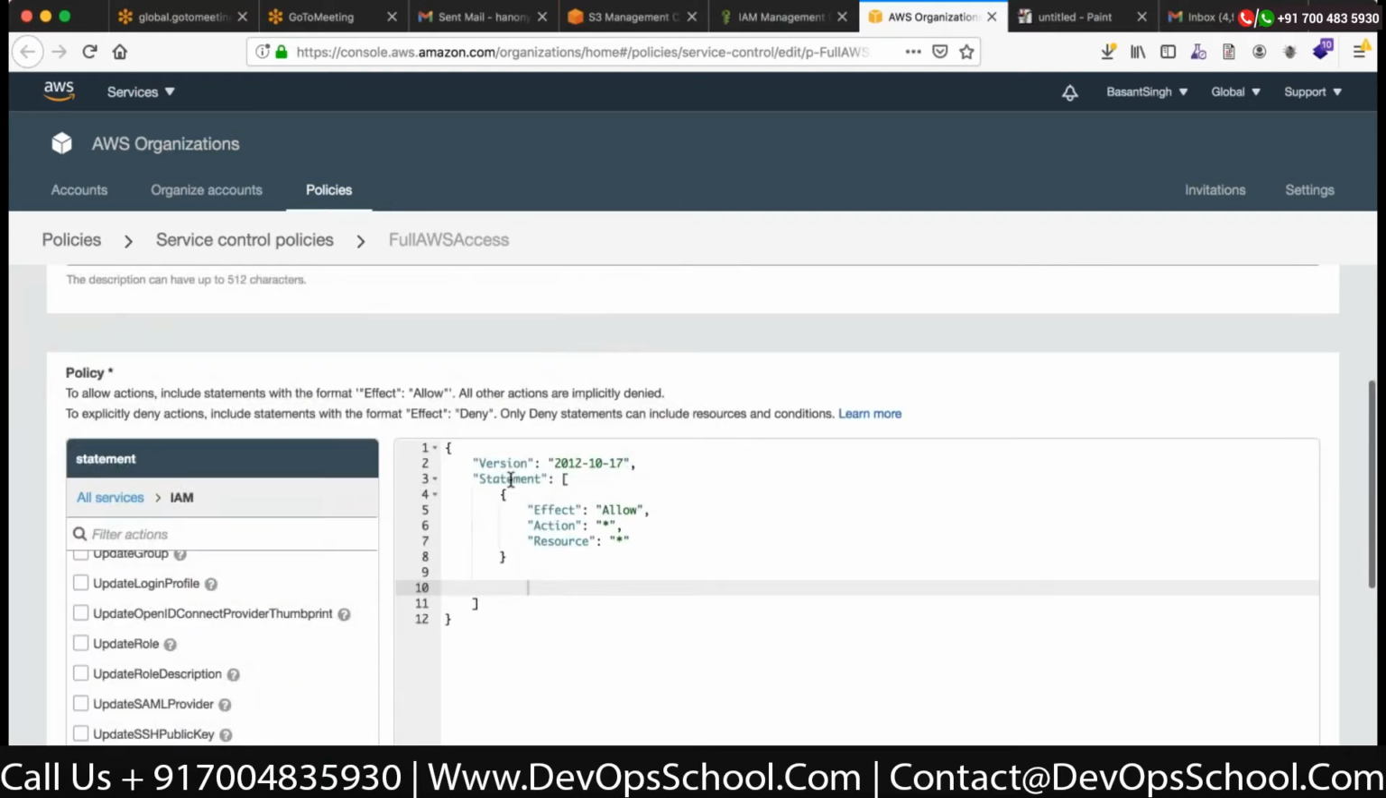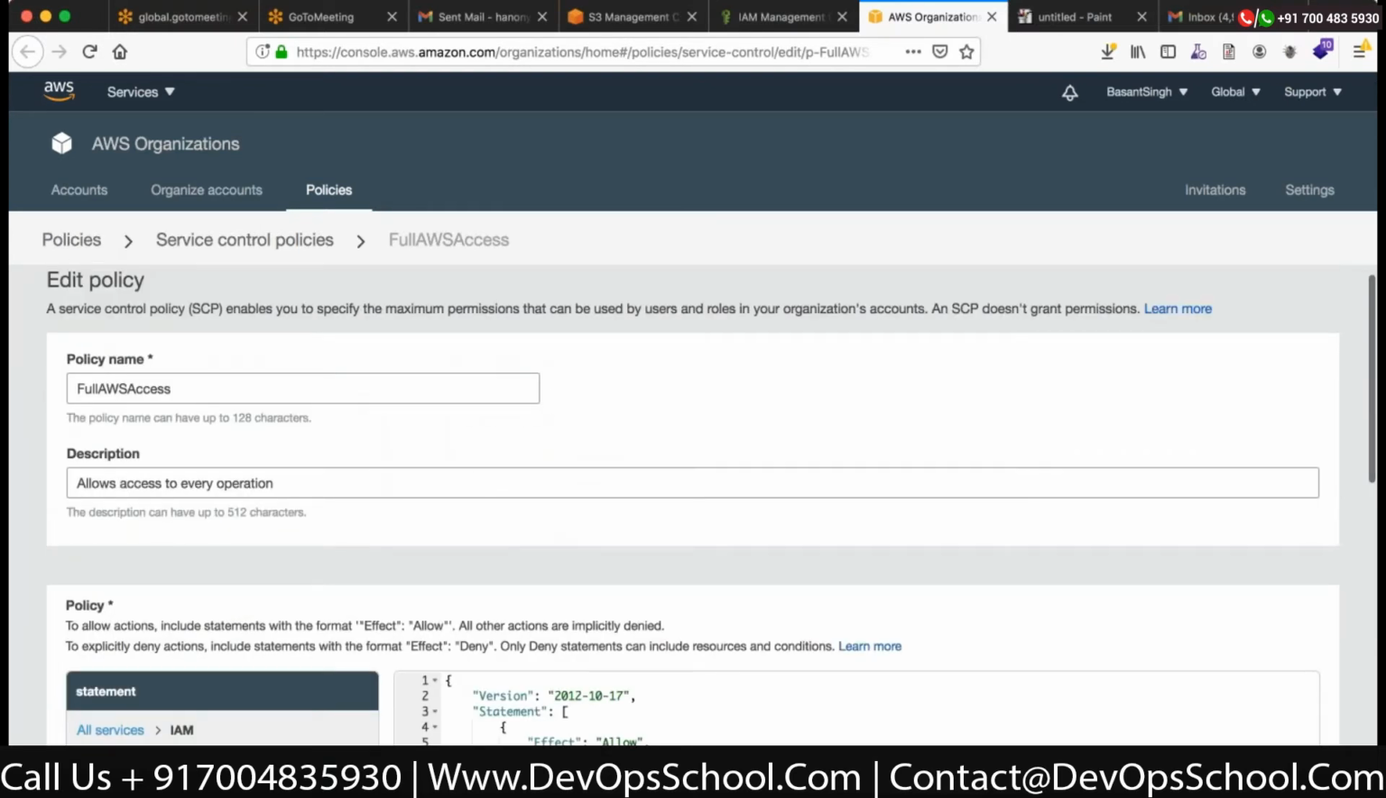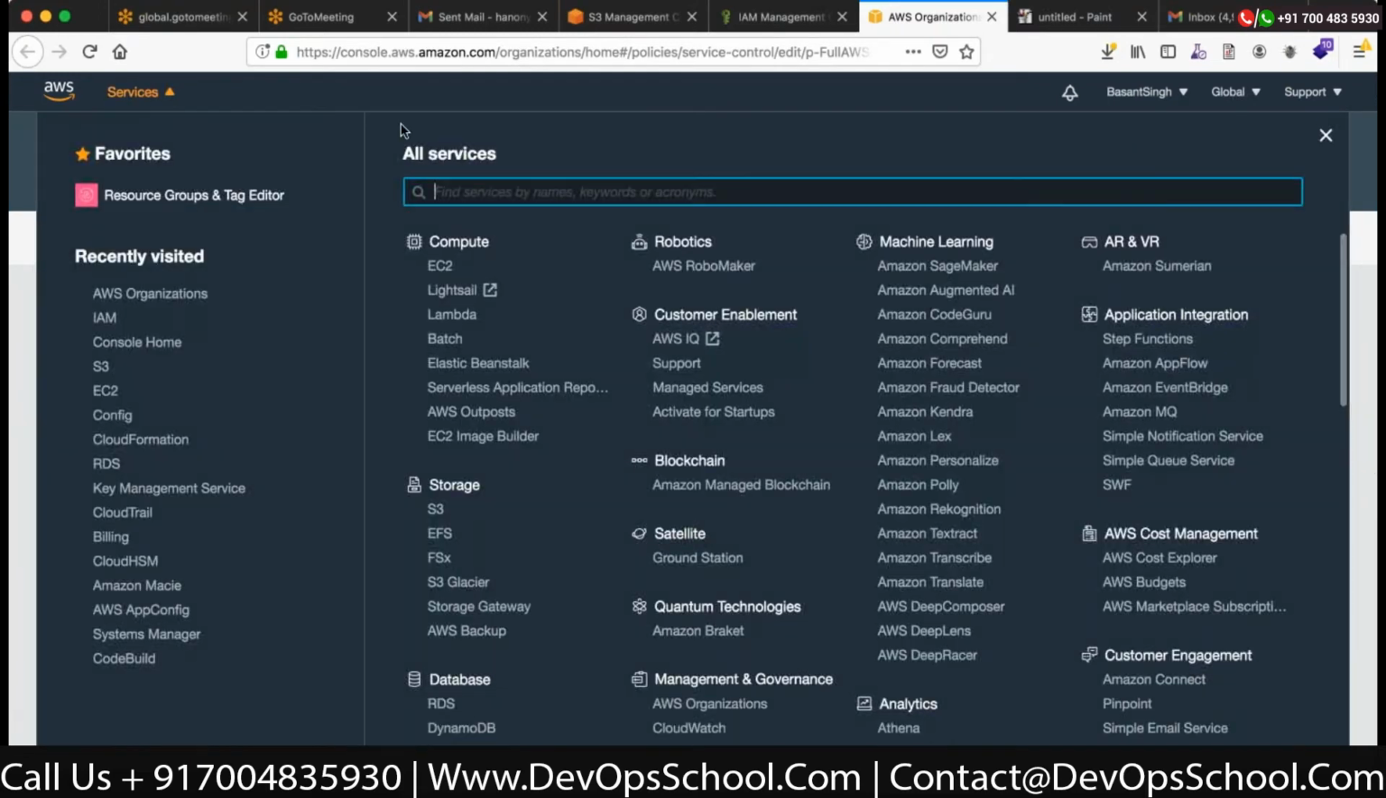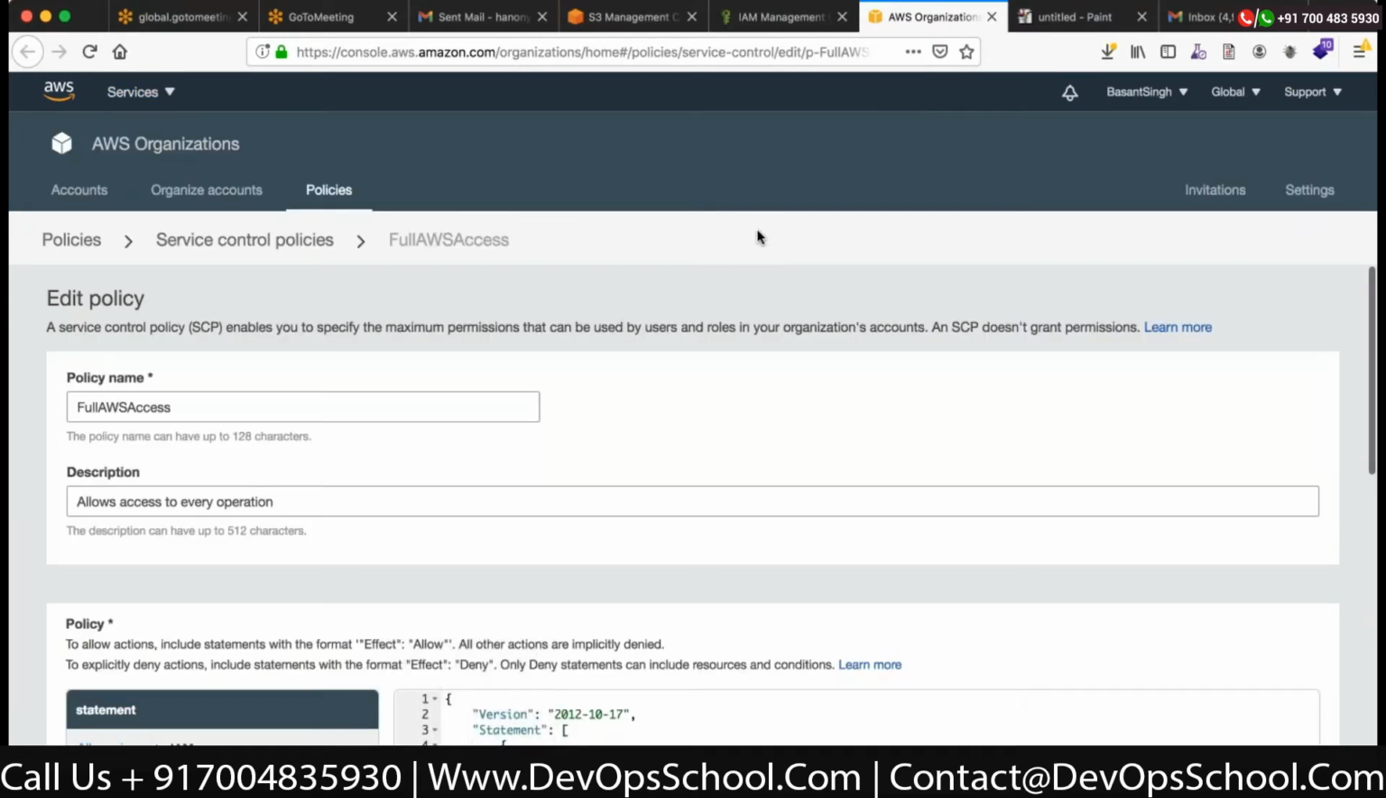Okay, so basically, you explicitly deny actions by including a statement with the format effect deny, and only deny statements can include resources and conditions, right? So SCP is that. By default, it gives you full AWS access when your organization unit has been created. Okay, so we'll go back, and as I know the organization.